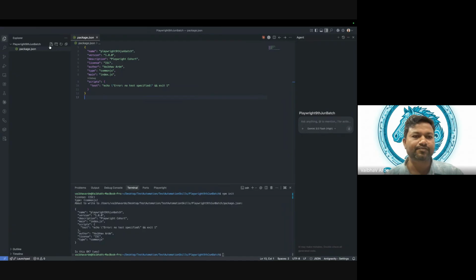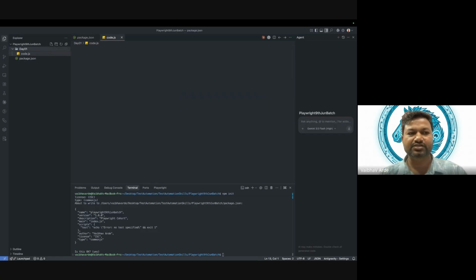Let me create one file. I will create a folder, and in the folder I will say day 01, and under that we will have a file, code.js. A JavaScript file has to end with .js. That is our JavaScript file.